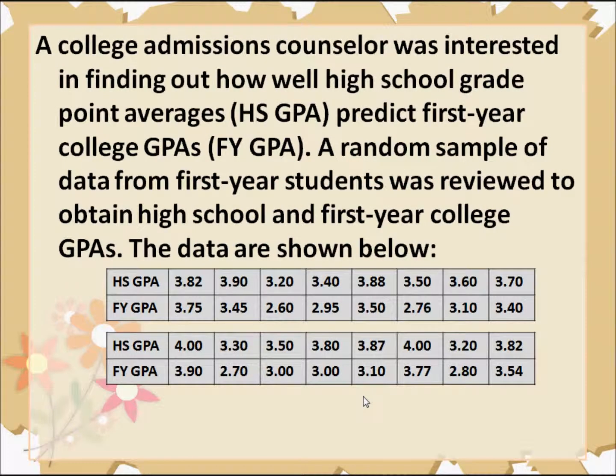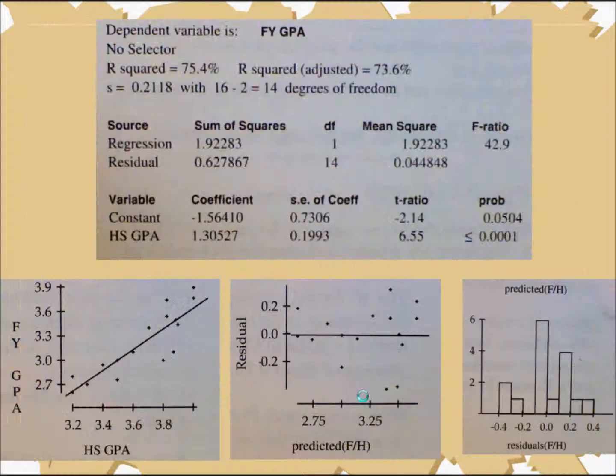An admissions counselor was interested in finding out how well high school grade point averages predict first-year college GPAs. A random sample of data from first-year students was reviewed to obtain high school and first-year college GPAs. Data is shown below. So here we have the charts of the high school GPA versus their first-year college GPA. We also have a computer printout of the regression analysis. We have the scatter plot that was created, a residual plot, and a histogram of the residuals.